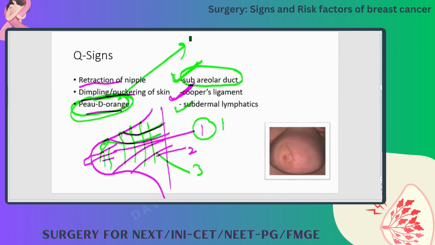If this is there, then what is the indication? That the subdermal lymphatics, which are just behind the skin, are involved. If these are involved, you will get that edematous appearance. You can see in this picture, this is the classic peau d'orange appearance.